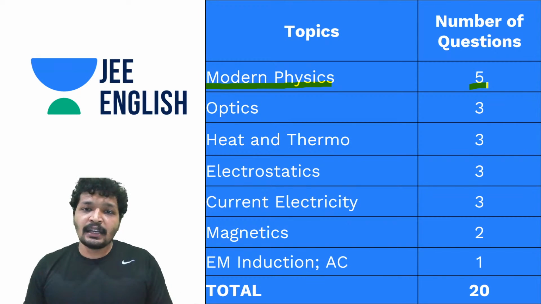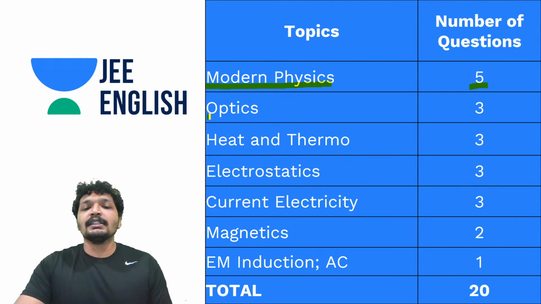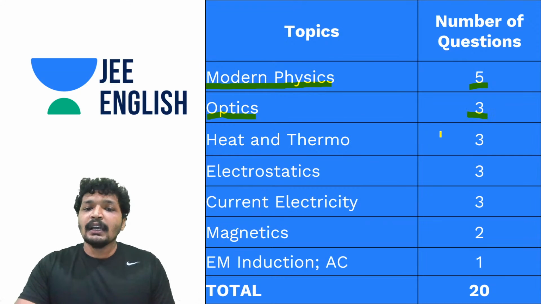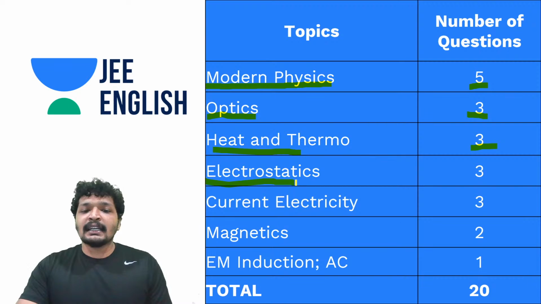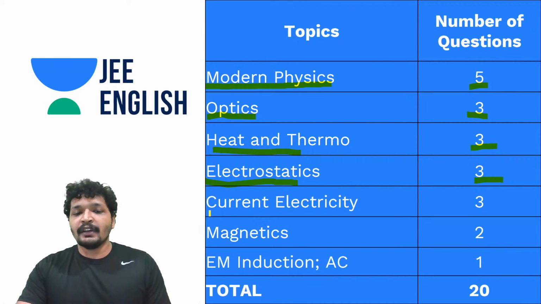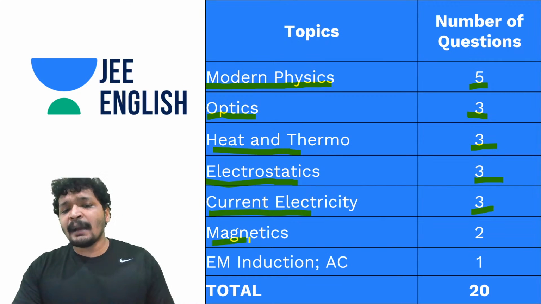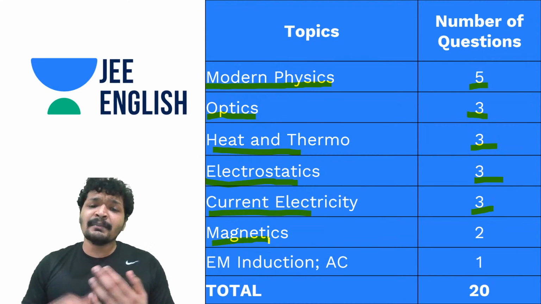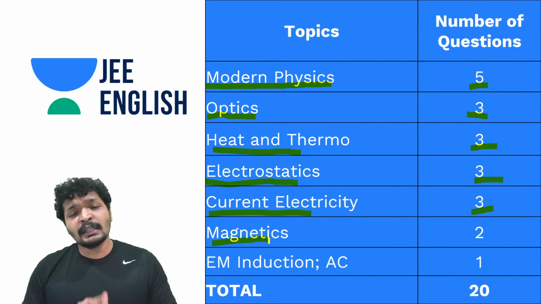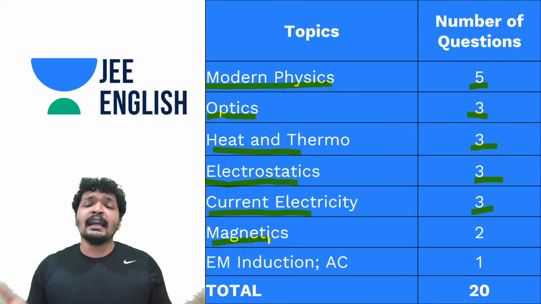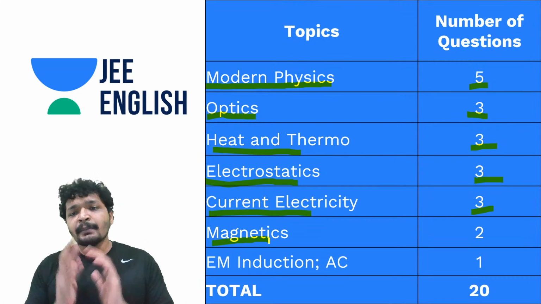It happened in JEE 2019 Mains. And similarly, this time even optics had a lot of weightage, 10%. Heat and thermo had around 10%. And electrostatics, current and electricity, as usual, had anywhere around 20-30%. It generally happens that electricity, magnetism, electrostatics, and EM and AC inductions have anywhere around 20-30% weightage in any JEE exam, be it JEE Mains or JEE Advanced. These are very main topics.